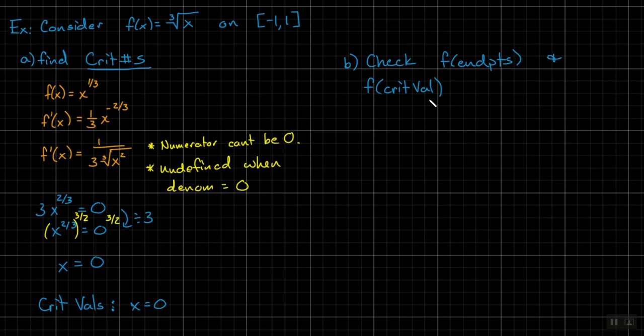Critical value is probably the language that I will use, just so you guys are aware. So let's check some stuff, and really important places where people get goofed up. On the board, I have f and f prime. What are we trying to check on B? Is it f or f prime? We're just checking f. So let's check them real quick. If we check f of, give me an endpoint.